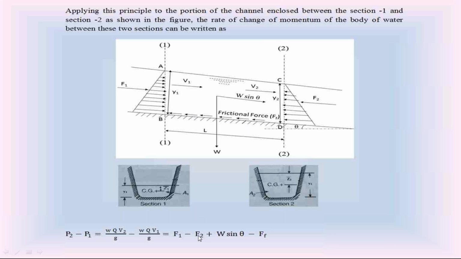So if I neglect this W sin theta and friction force on the right hand side, I have only F1 and F2. Everyone focus on this F1 force. F1 is the hydrostatic force acting on this vertical plane at section 1. In fluid mechanics, you might have studied the equation of the hydrostatic force on the vertical plane, if the vertical plane is submerged in the fluid. I hope you remember that equation.